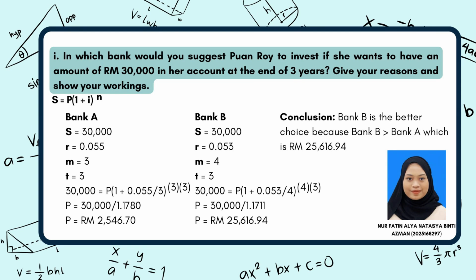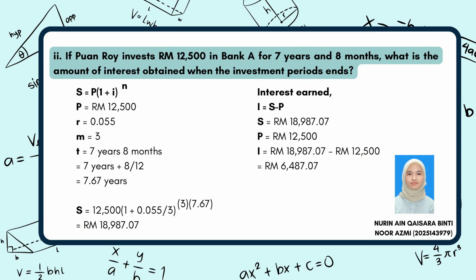The formula is S equal P in bracket 1 plus I power N. Answer for Bank A, P is Rm2,546 and 17 cents. Answer for P Bank B is 25,616 ringgit and 94 cents. The conclusion for this question is Bank B is the better choice because Bank B more than Bank A, which is Rm5,616 and 94 cents. I will explain to you the second question.